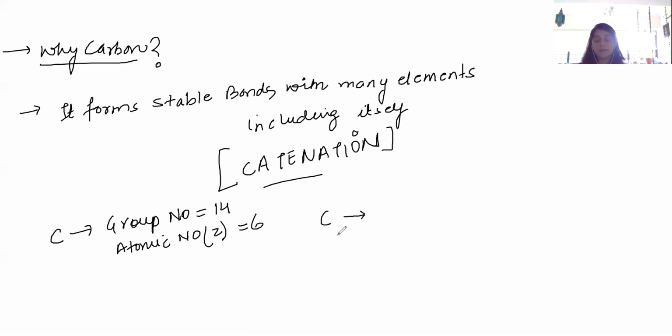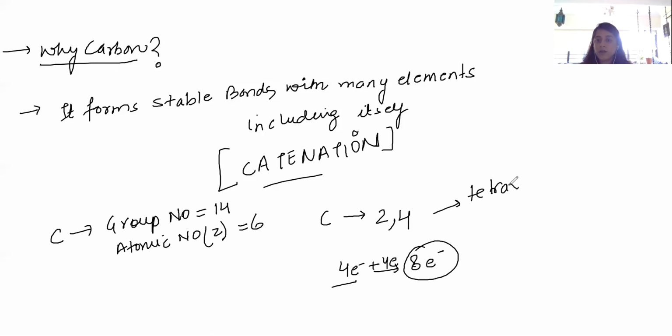And if we write its electronic configuration, it is 2 and 4. So in order to complete its octet, how many electrons does it need? It needs 4 more electrons, then it will equal 8 electrons. Hence, carbon is tetravalent.